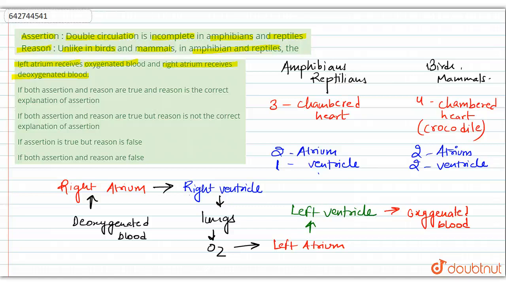But they say that unlike in birds and mammals, amphibians have a different movement, like left atrium receives oxygenated blood but right atrium receives deoxygenated blood. So the correct option is option B. The assertion and reason are both true, but the reason is not the correct explanation of the assertion.